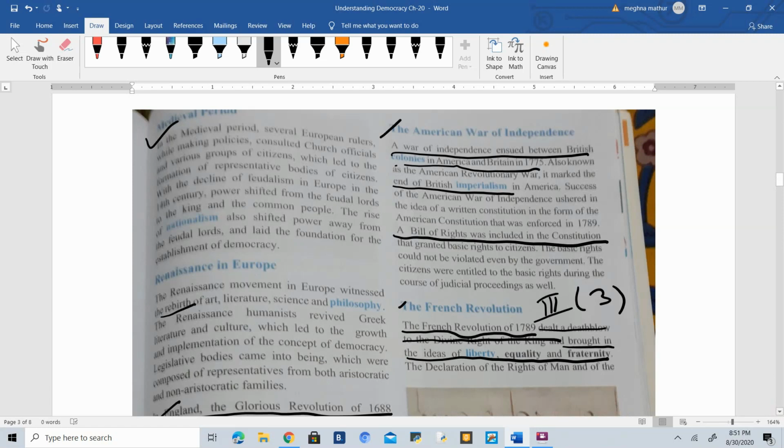The American War of Independence was fought in the year 1775 between Britishers and Americans. At that time Britishers were controlling America, and after the end, in the year 1789, when the constitution was written, a bill of rights was also included, which granted basic rights to the citizens. So these are the things which you must remember and mark in your book also.